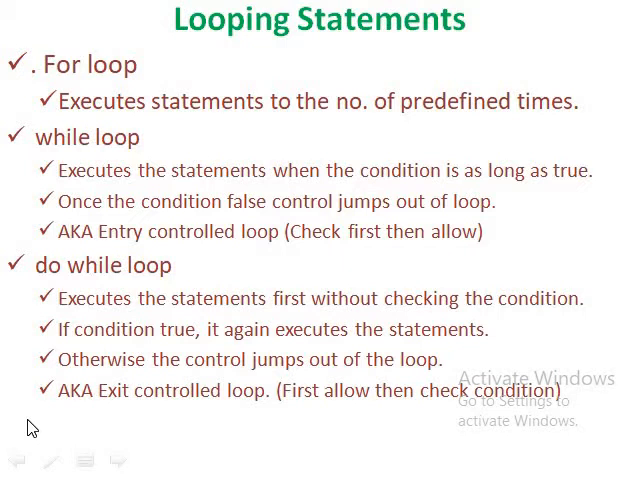Then the do while loop. The do while loop is in contrast to the while loop. It allows the body of the loop to be executed first, then checks the condition. If it is true, the body of the loop is executed again. Otherwise, the control jumps out of the loop. The do while loop is also called an exit control loop because it first allows the body to be executed, and only then checks the condition.